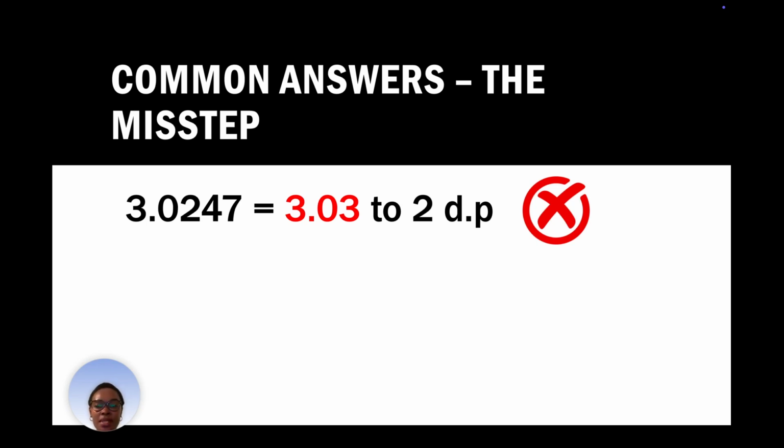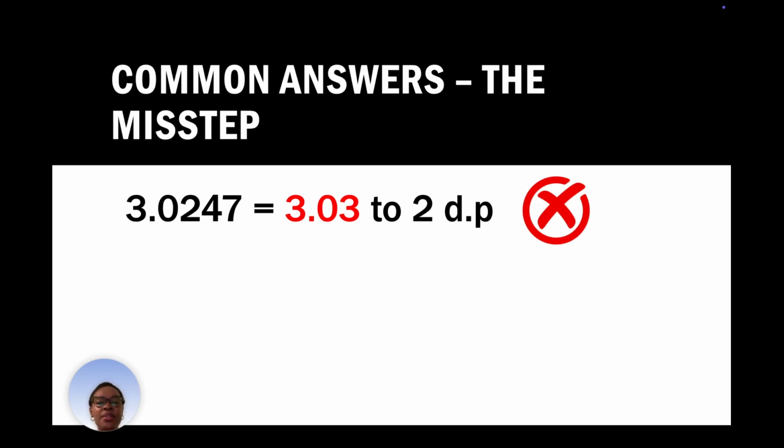What is the misstep that the student has made? Obviously, the student understands that they need to count from the decimal part. They understood that they need to count from 0, and they counted correctly from 0 to the second digit of the decimal part of the number.